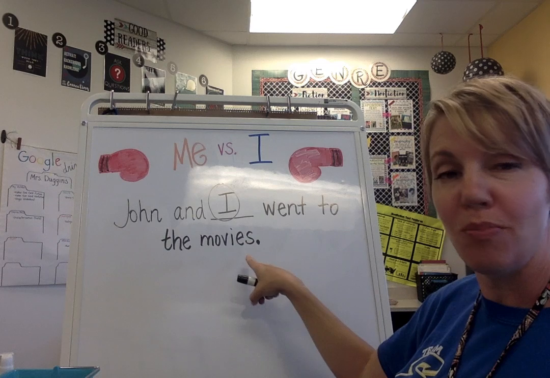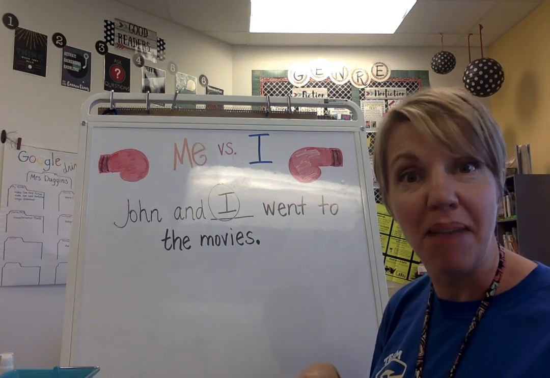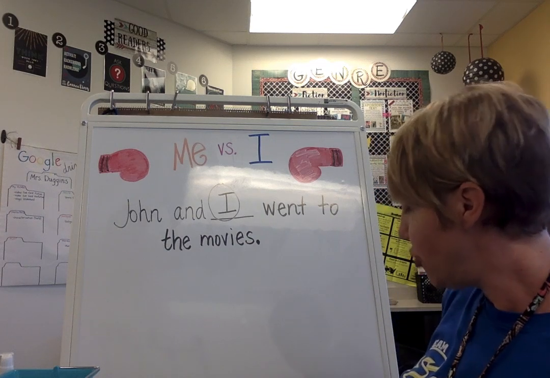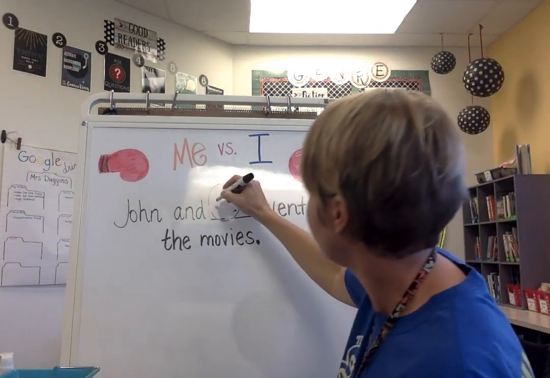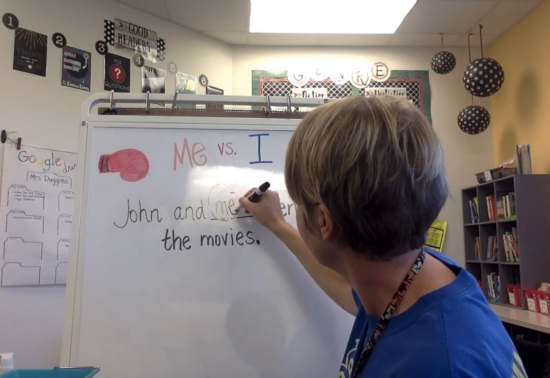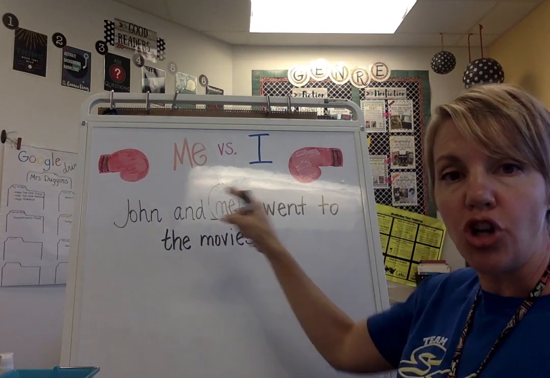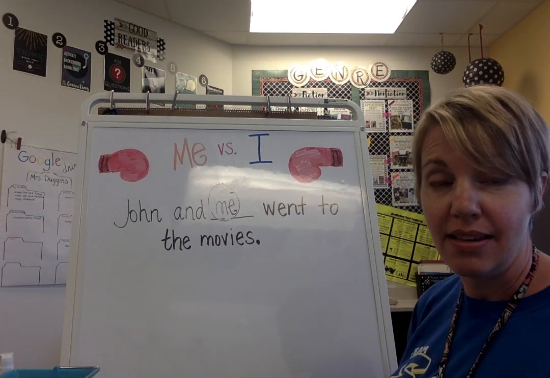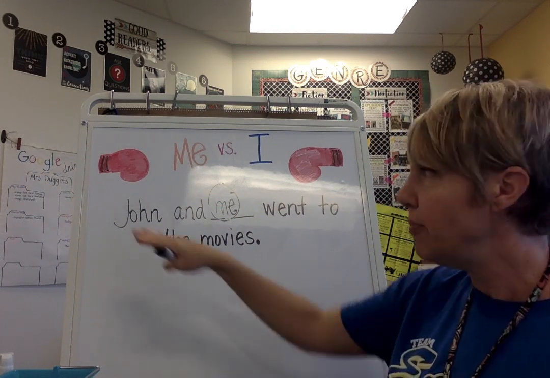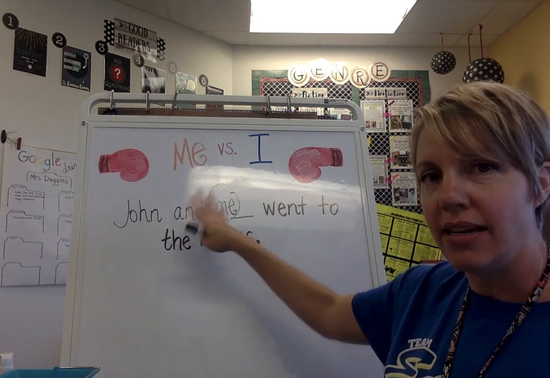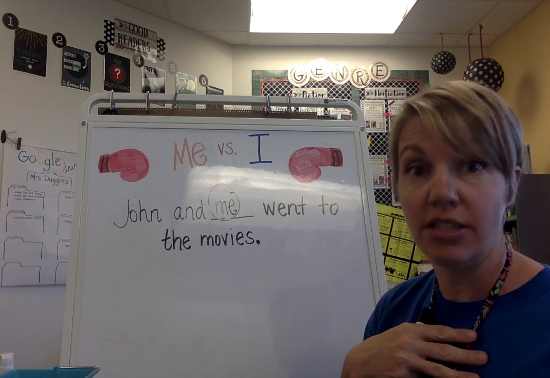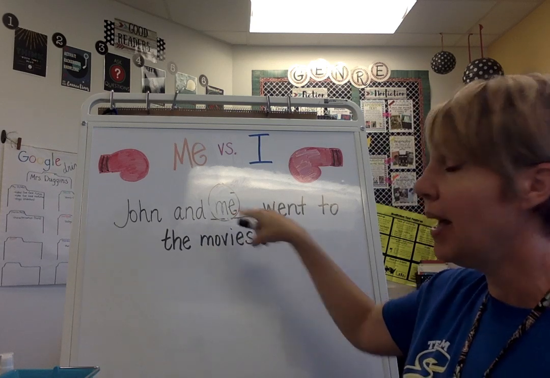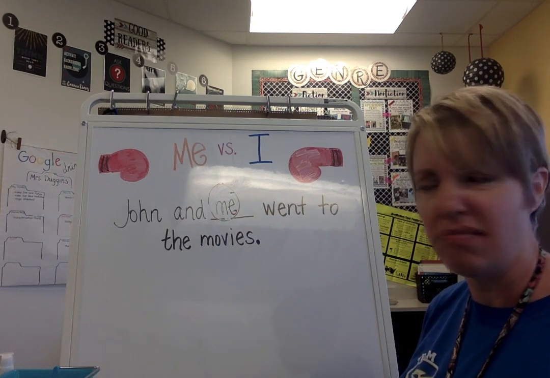I went to the movies. Makes sense. Now let's try me. John and me went to the movies. So this time when I read it, I'm not going to include the other people. I'm only going to read about myself. So I'm going to start with me. Me went to the movies.